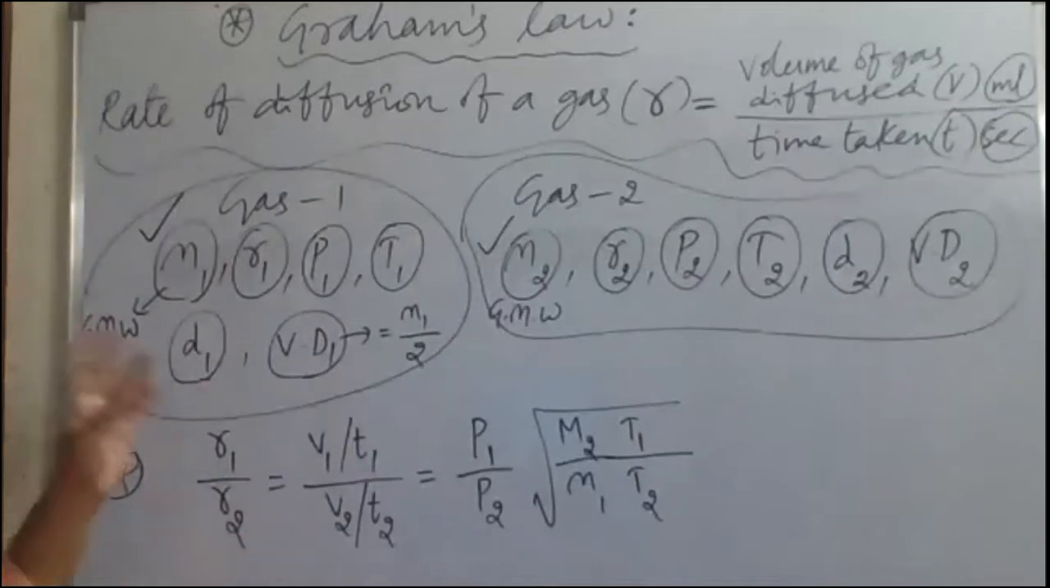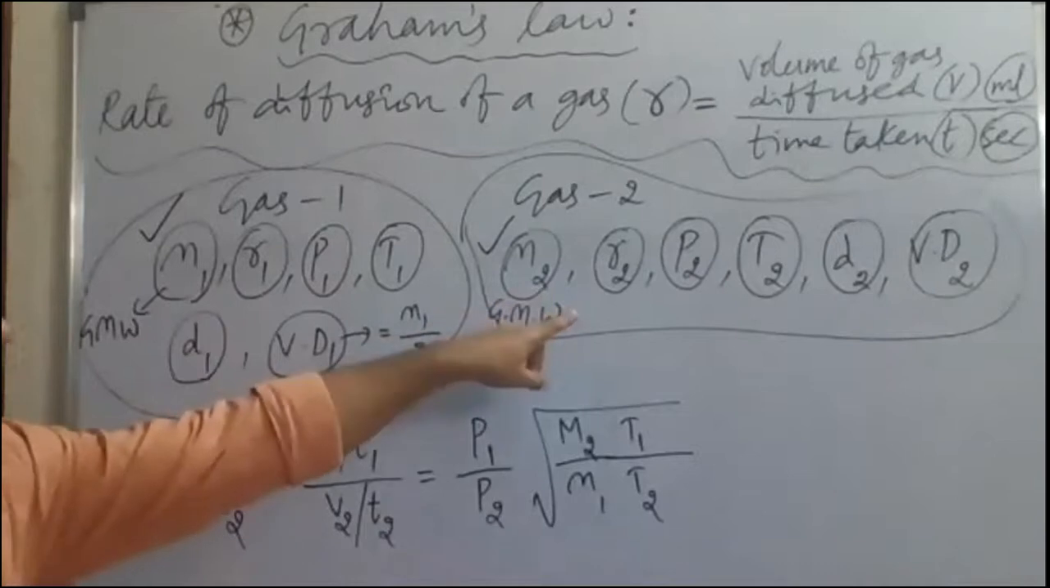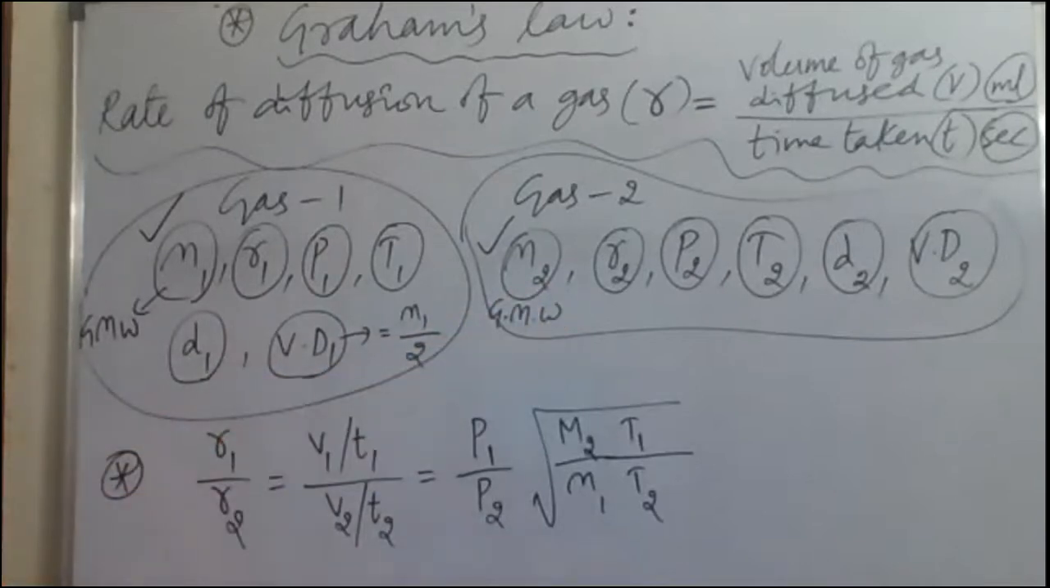Now, when we compare the rate of diffusion of the first gas and the rate of diffusion of the second gas, that is the ratio of R1 to R2. The ratio of what to what? R1 to R2. R1 is what?